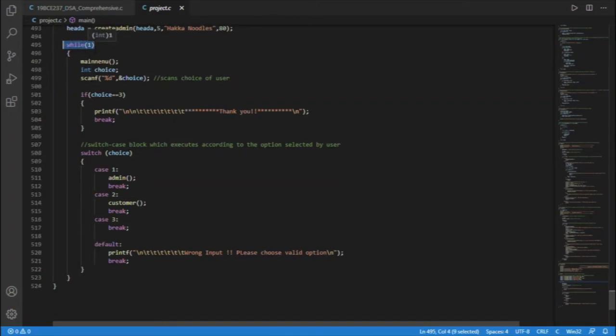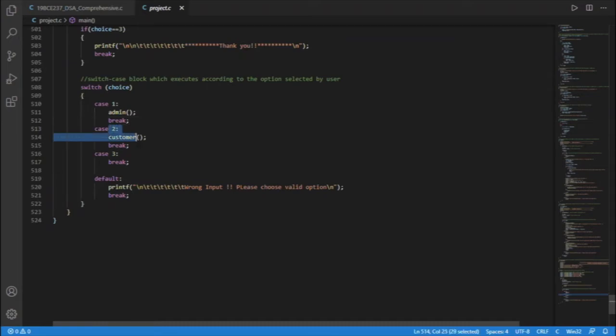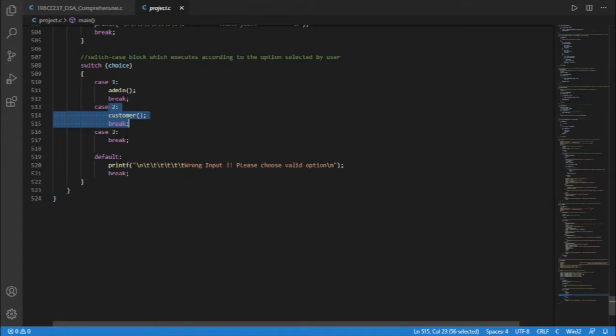We print main menu and we ask a choice from user which role they want to play. If they choose 1, that is admin, we will call admin function. If user chooses 2, that is the role to be played is of customer, we will call customer function. Else we will break the loop, and if user chooses some invalid option, we will print the error message.